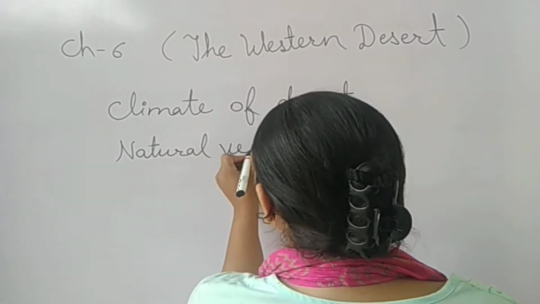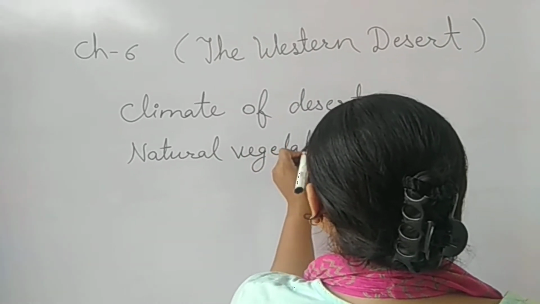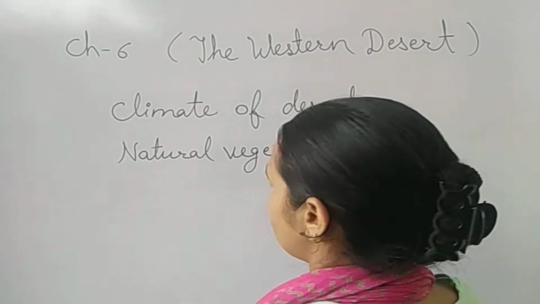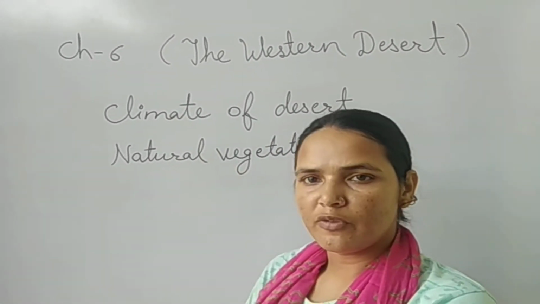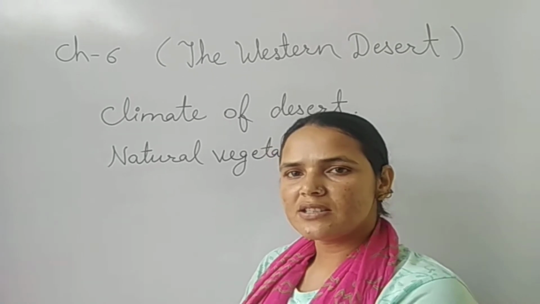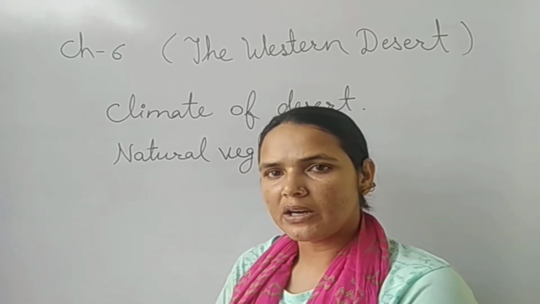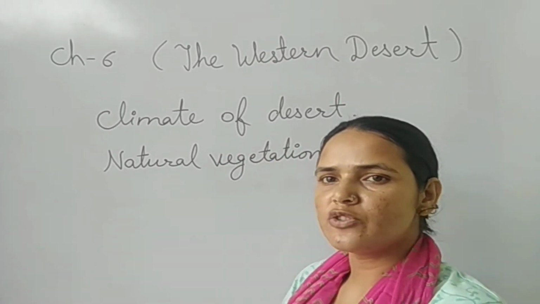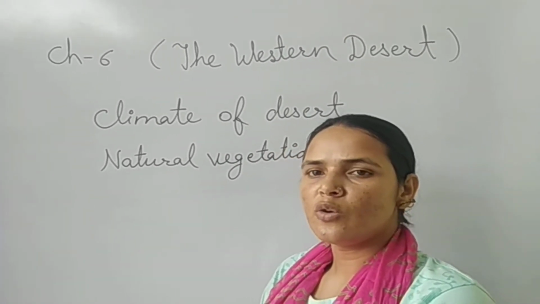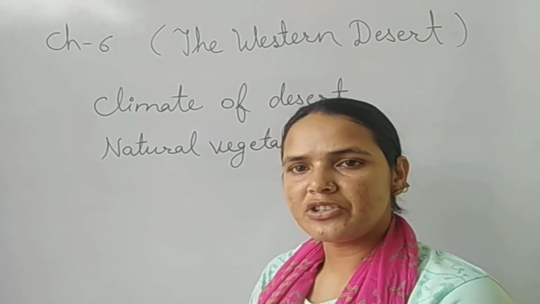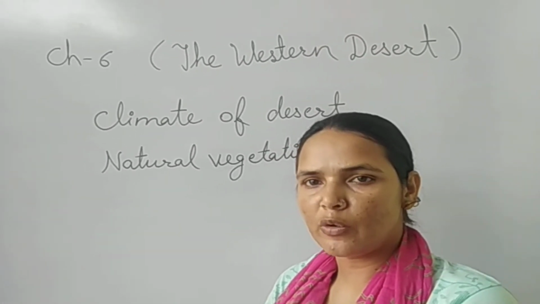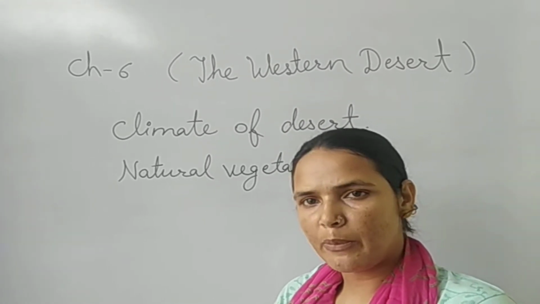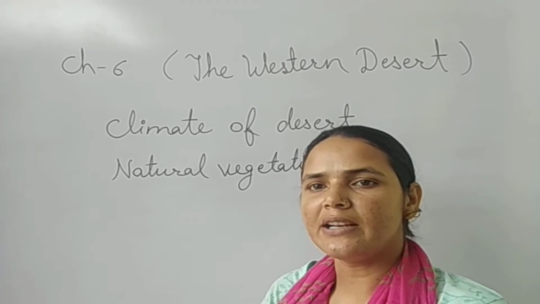Natural vegetation. Due to very little rainfall, as we know that the western part of Rajasthan receives very little rainfall, there is a shortage of vegetation. So in the name of vegetation, only thorny bushes are found there, which can easily survive in high temperature.